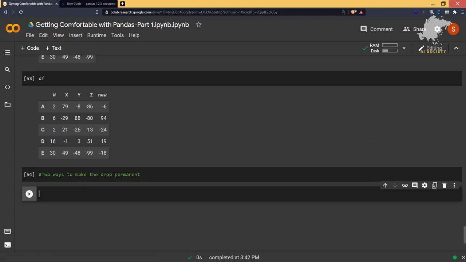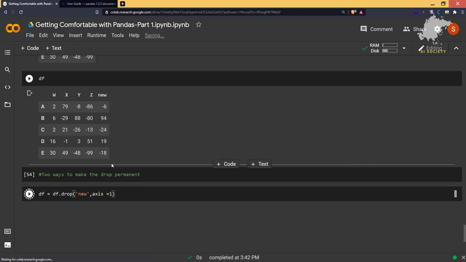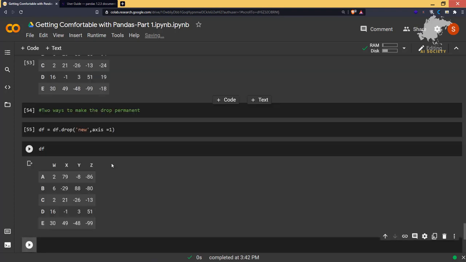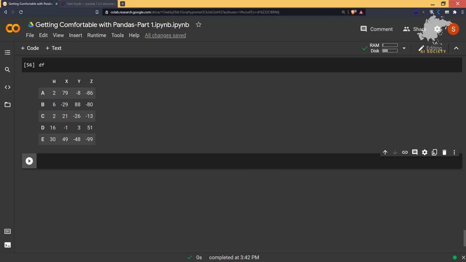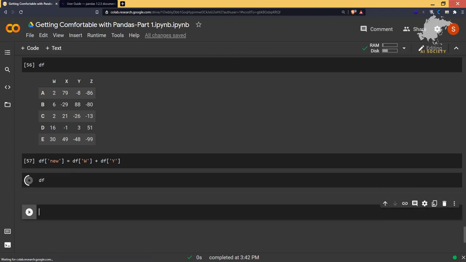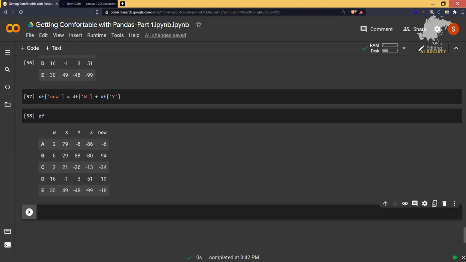What we are going to do is say df is equal to df.drop, and I'll say new comma axis is equal to 1. This is the first way. What you are doing is just reassigning the variable of the data frame. That's a good way also, a very good way. Now let's have that new column again, and let's check the data frame here. Okay, now we are having the new column again.